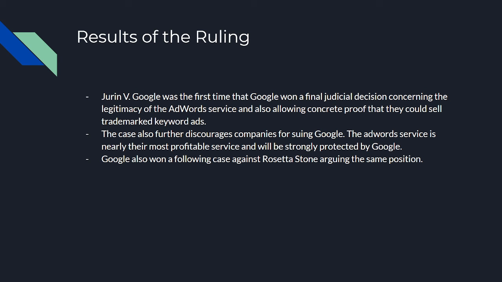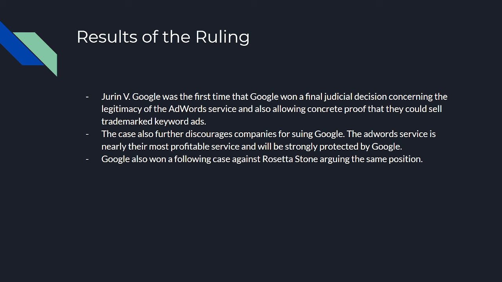The result of the ruling was that Jurin vs. Google was the first time that Google won a full final judicial decision concerning the legitimacy of the AdWords service, and also allowed concrete proof that they could sell trademarked keyword ads. The case also further discouraged companies from suing Google. The AdWords service is nearly their most profitable service and was strongly and still is strongly protected by Google.